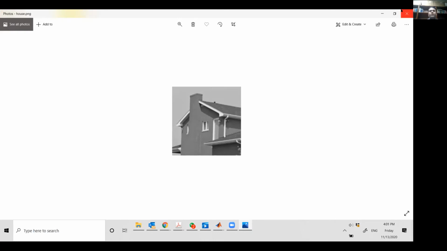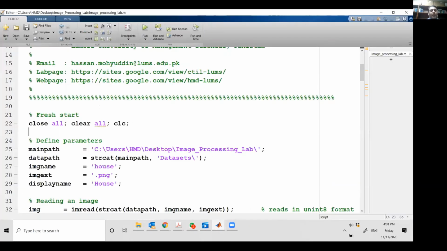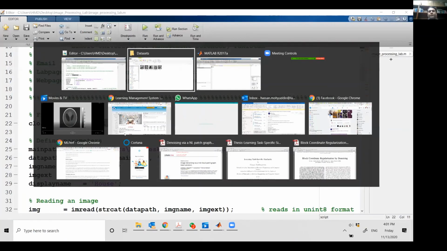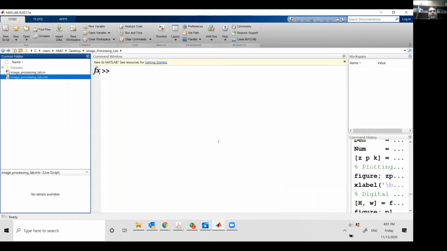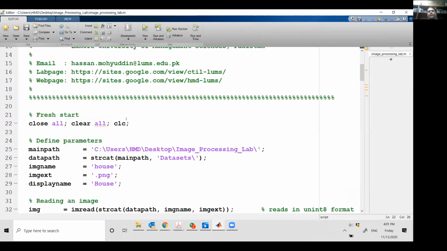Okay. So now I'll switch to my MATLAB and I'll go to the scripts one by one. The first thing I always do for a fresh start is close all. It closes any figures or plotting figures that I've opened. Clear all actually clears my workspace. So this is basically my workspace here. Any variables, if I just say W equals 2, you can see there's a variable here. And if I just say clear all, it clears every variable here. And if I do clc, it clears my screen. So I always do this for a fresh start.